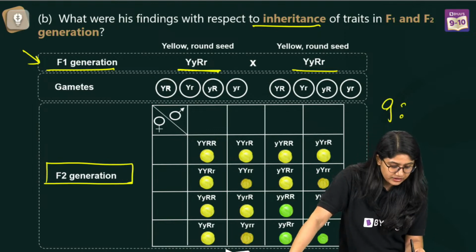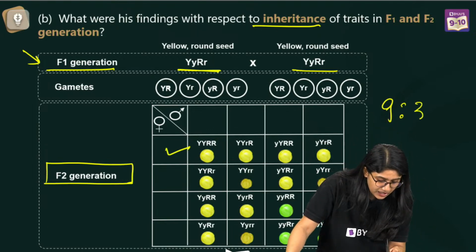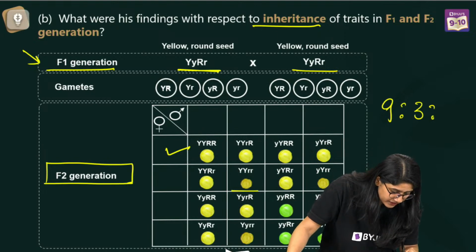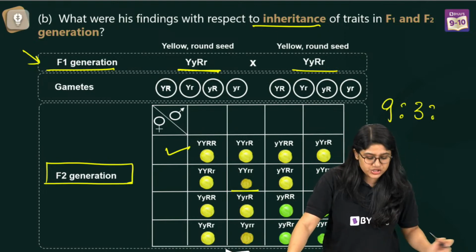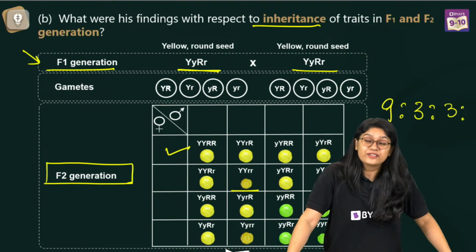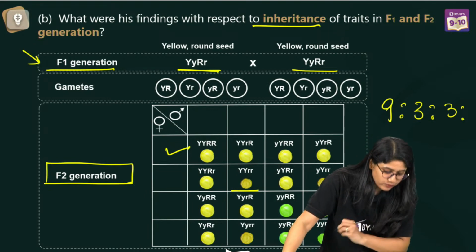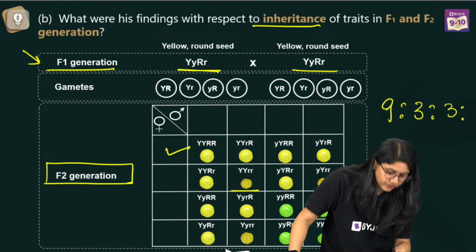9 are yellow in color and round in shape. 3 are yellow in color and wrinkled in shape. 3 are again green in color, right? And round in shape. And 1 which is green and wrinkled.